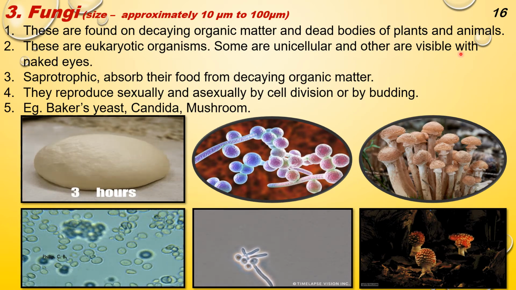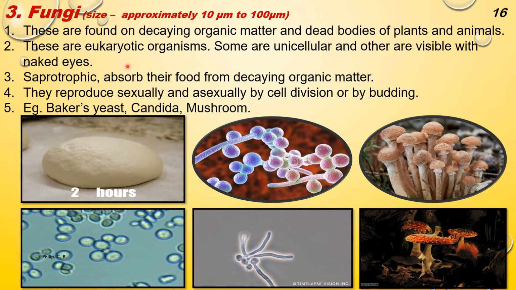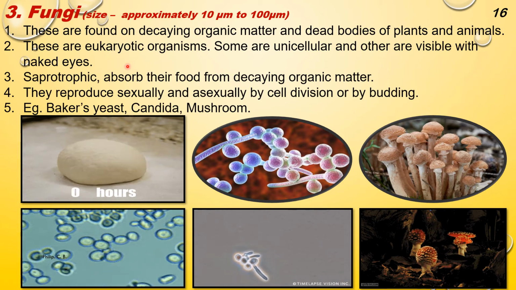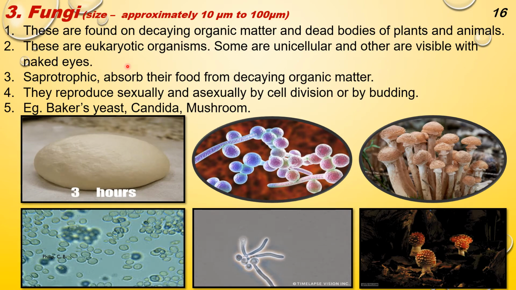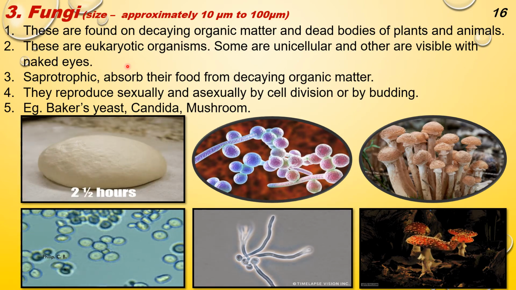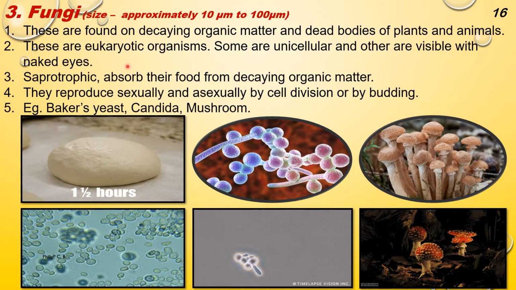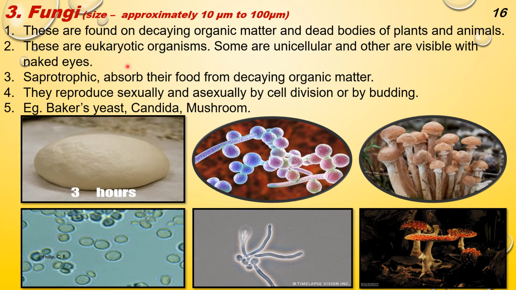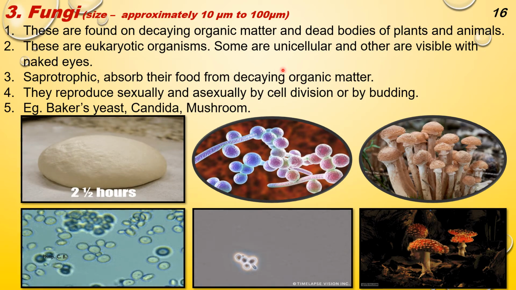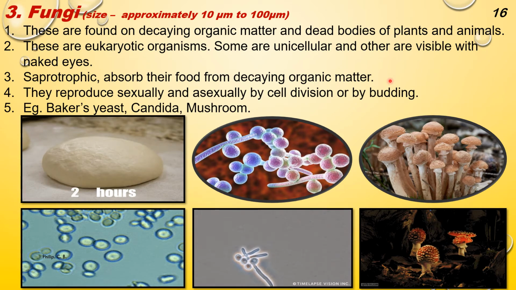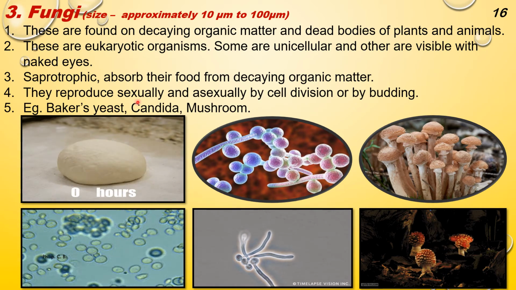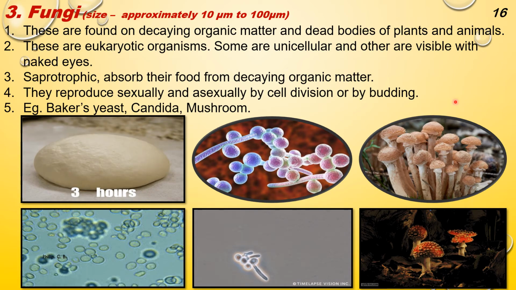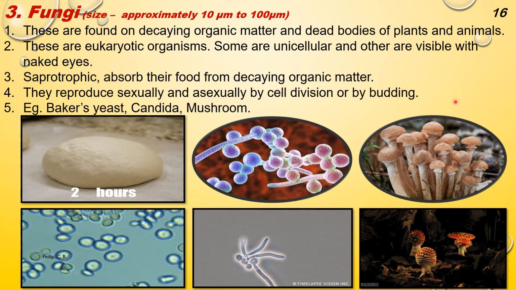Some are unicellular and some are visible with naked eyes. So again, in fungi species, there are unicellular species which are very minute, and there are multicellular species, bigger species like mushroom. Also, they are eukaryotic, but they don't have any chlorophyll, so they are not photosynthetic or autotrophic. That's why they are dependent. So they are saprophytic. Saprophytes absorb their food from decaying organic matter, means dead and decaying matter. They reproduce sexually and asexually by cell division or budding. That is, sexually by gametes, male and female gametes, asexually by budding.